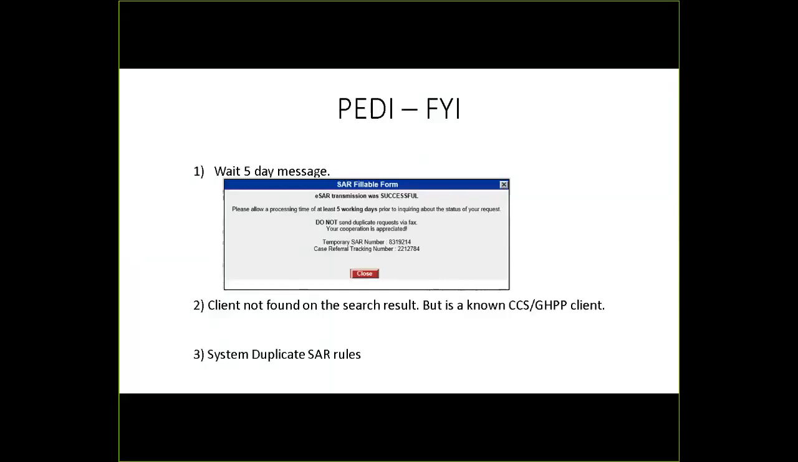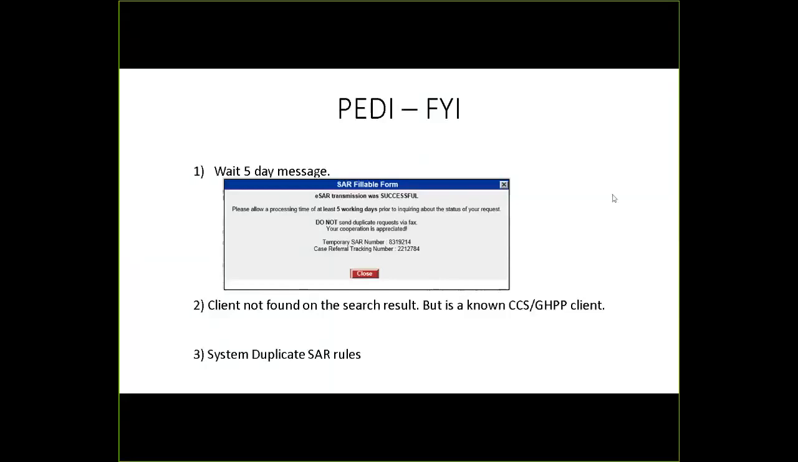Okay? The next thing that I wanted to mention is system duplicate SAR rules. We do have duplicate SAR rules where the system currently will treat the scenario where, if you're putting in a SAR request for the same client, same provider, and the exact same date of service, which means the exact same service begin date and end date, as a duplicate request if there is already an existing awaiting service request available in PEDI. It will auto-delete the prior and replace it with a new one.